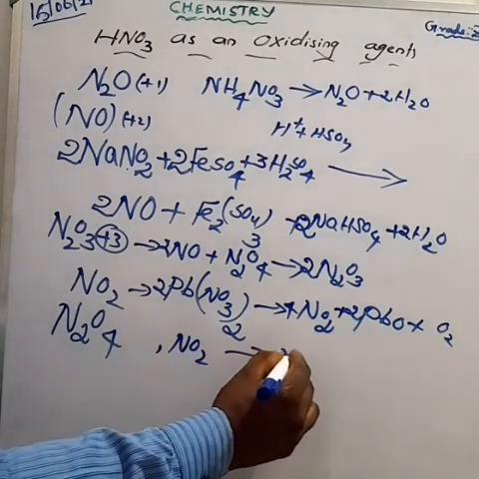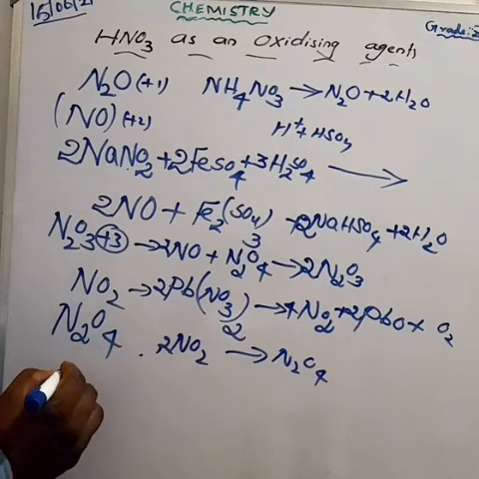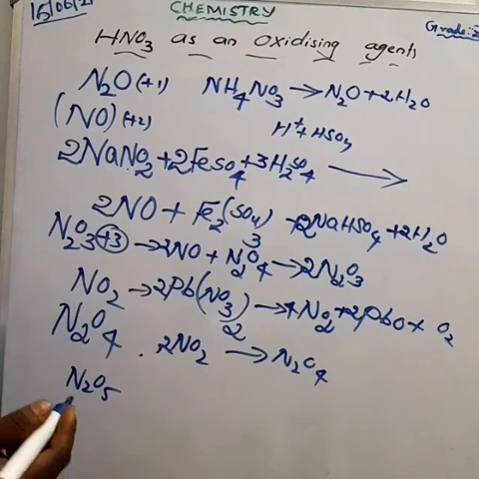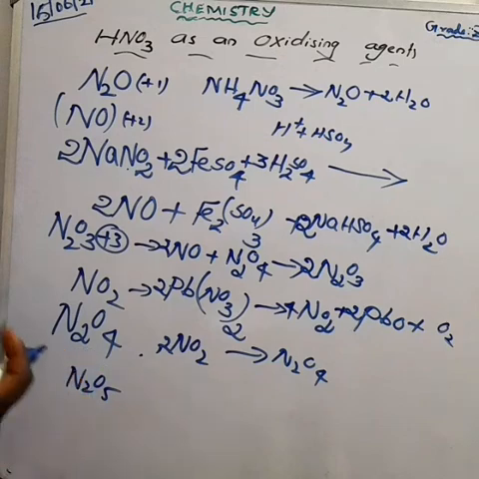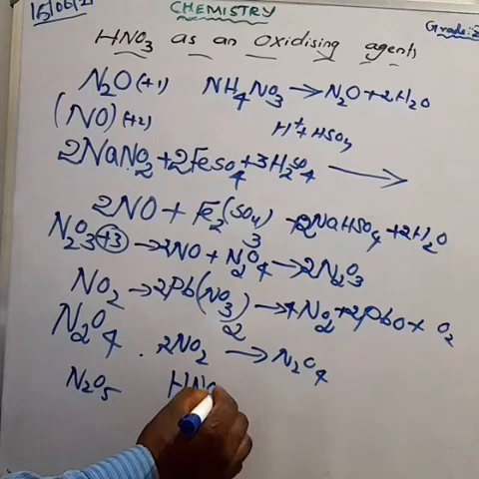Next, nitrogen pentoxide, N2O5. What is the oxidation state? +5, already we have to calculate that one. Colorless solid, acidic. How is it prepared? Nitric acid reacts with phosphorus pentoxide. What is the formula of phosphorus pentoxide? P2O5.